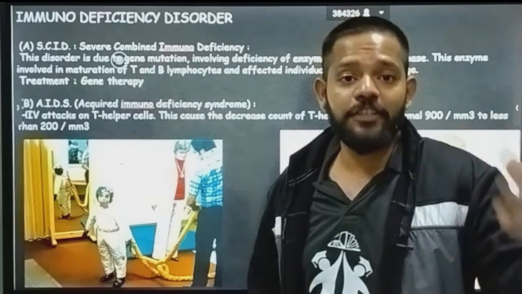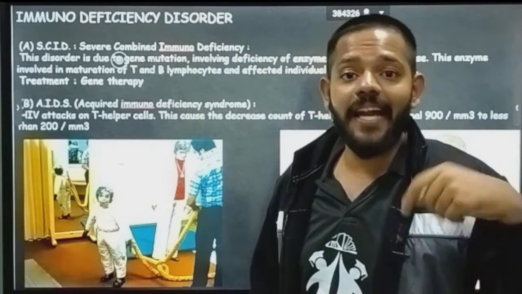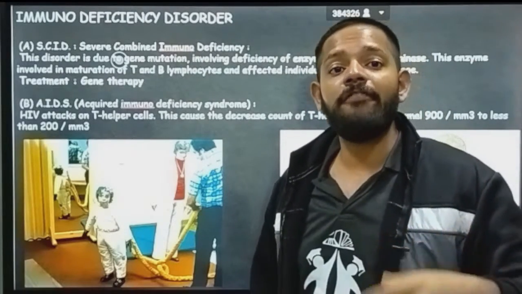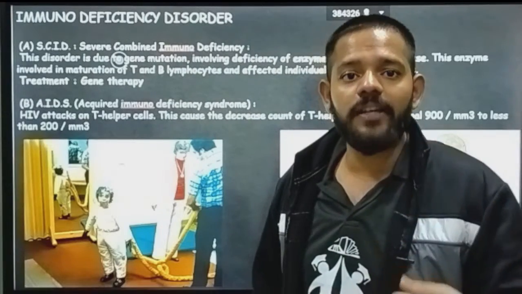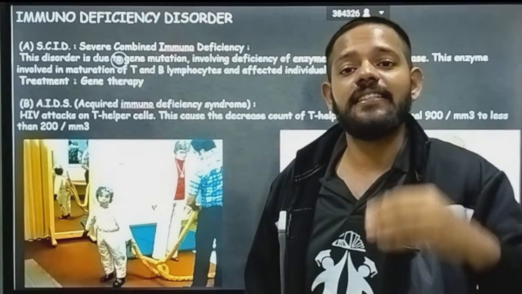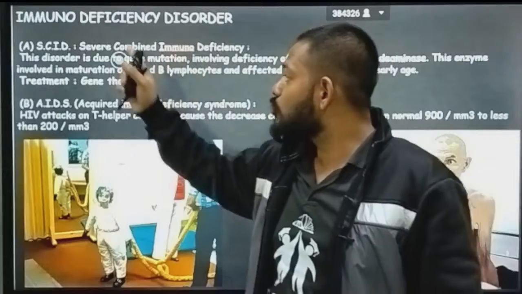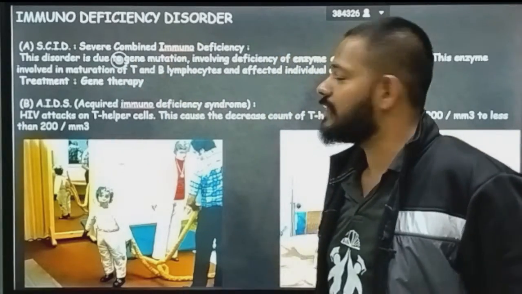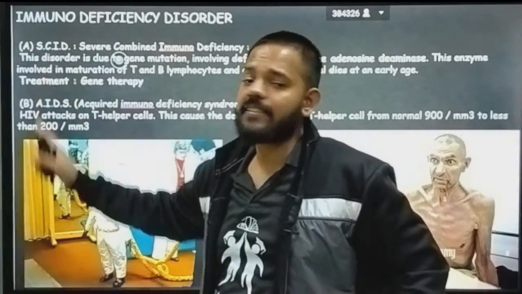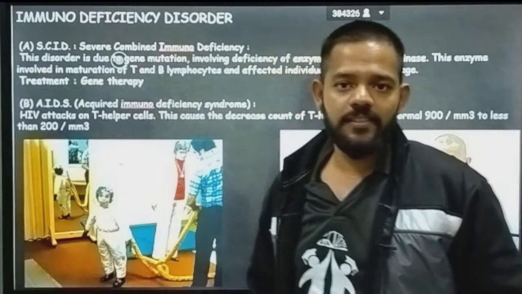Your immune system is getting deficient. The number of antibodies present inside your body, the immune system of your body, is going down. So we have two diseases related to this immunodeficiency disorder. The first one is SCID and the second one is AIDS.